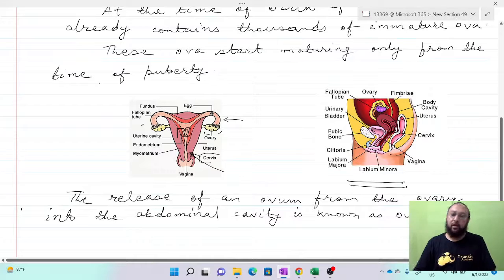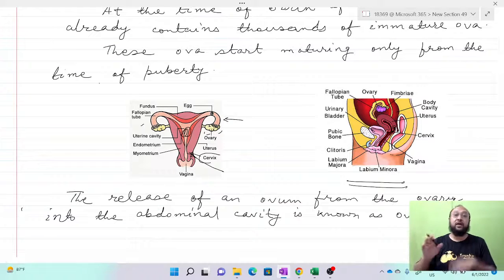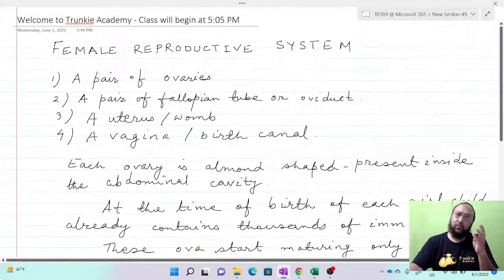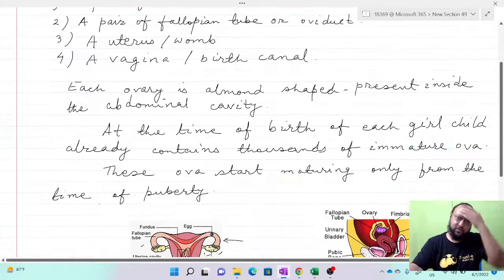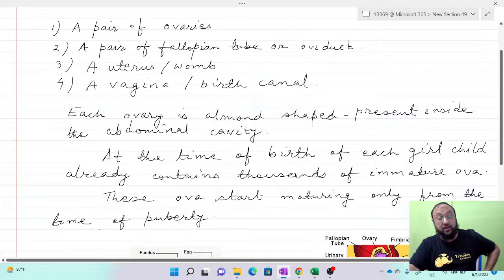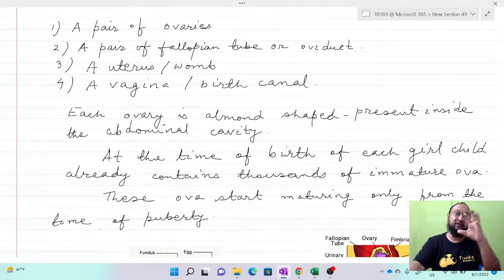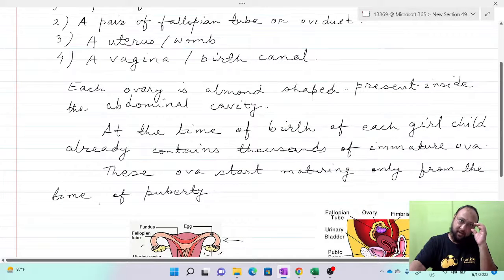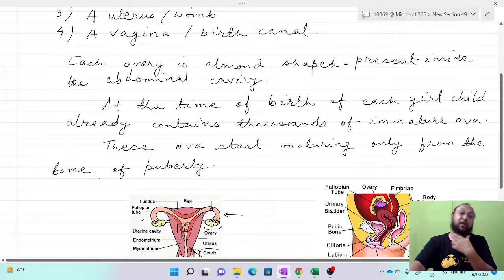Okay. Now we come to the functions. So you understood there are different parts: a pair of ovaries, a pair of fallopian tubes, also called oviducts, the uterus where the implantation of the embryo takes place and the fetus develops, also called the womb, and the vagina, which also acts as a birth canal and is also the structure where the penis is inserted to release the semen.